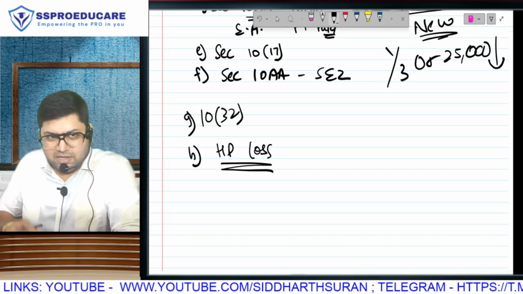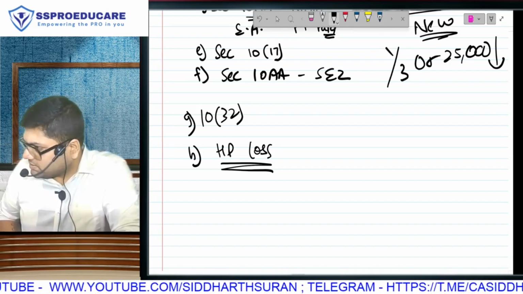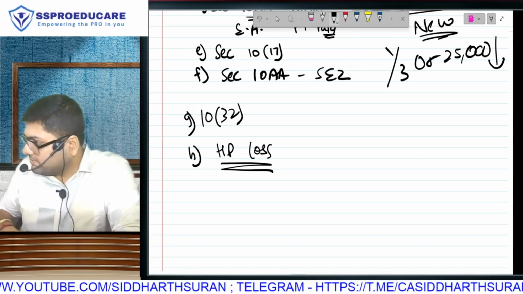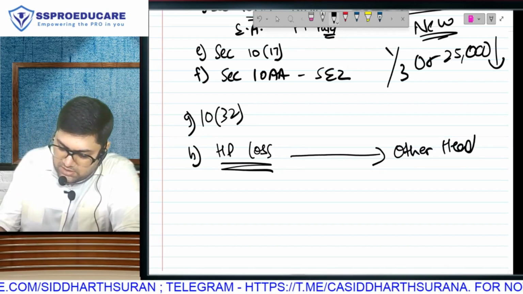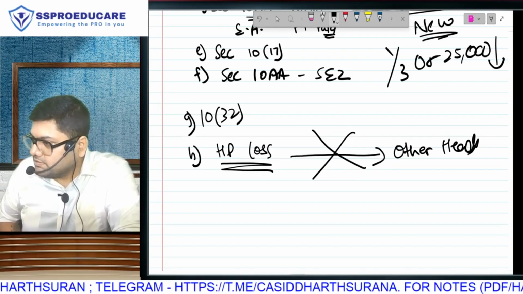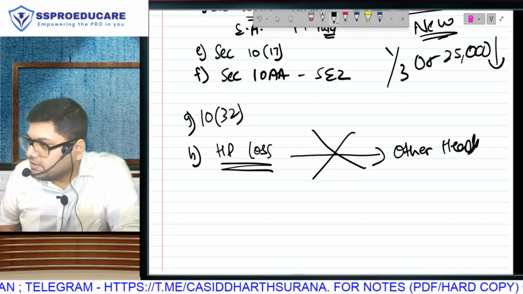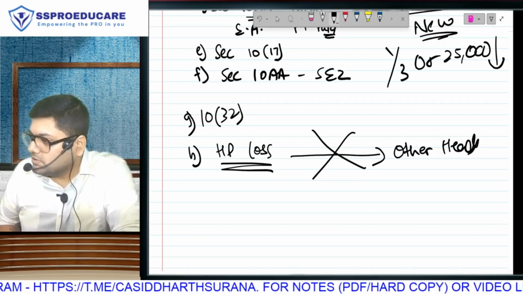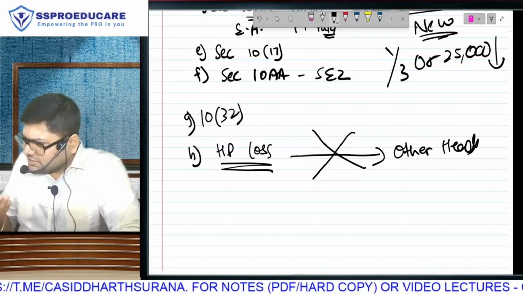Yes. In old regime, house property loss is allowed to be set off against other heads of income, but maximum 2 lakh rupees. House property loss against other heads of income, maximum 2 lakh. Here, in the new regime, house property loss against other heads of income is not allowed. You can't set off. You will have to carry forward. Old regime allows it, but maximum 2 lakh. New regime this set off is not allowed. All these things, scientific research, 35 AD, all that, special economic zone.